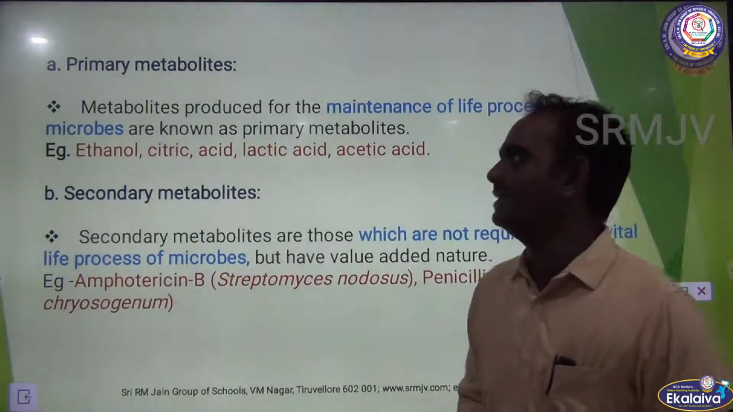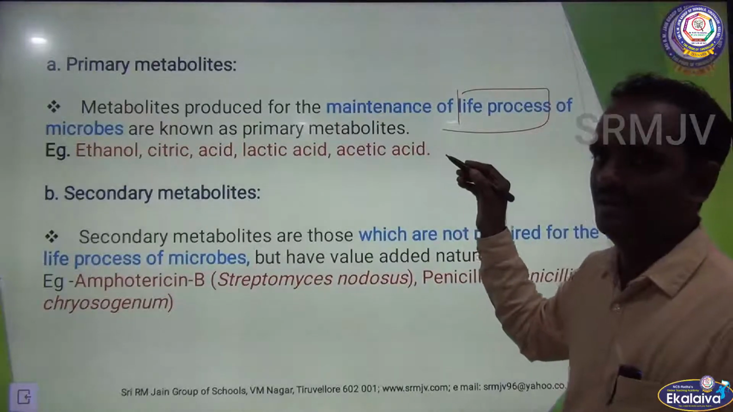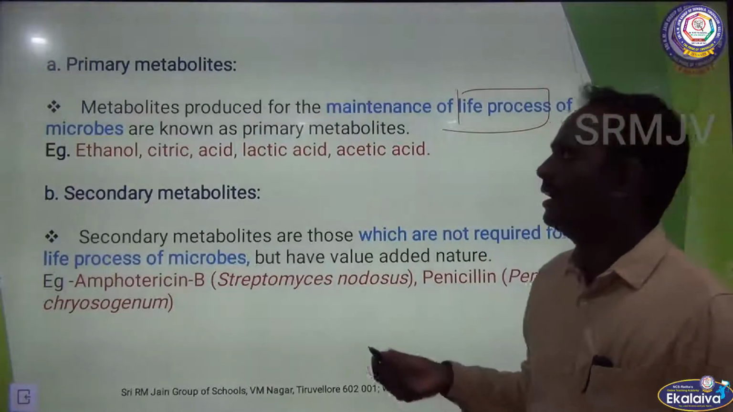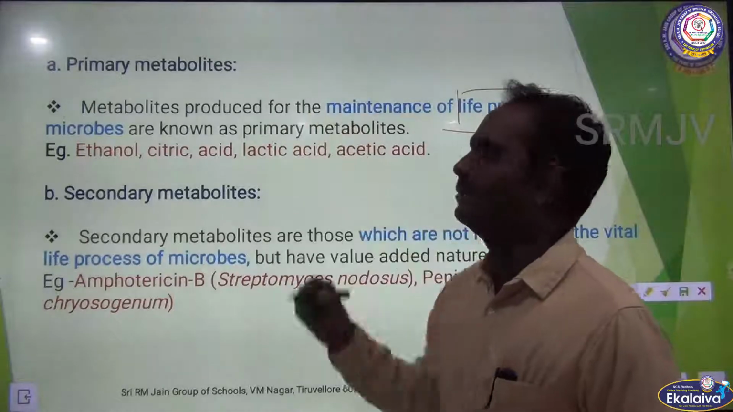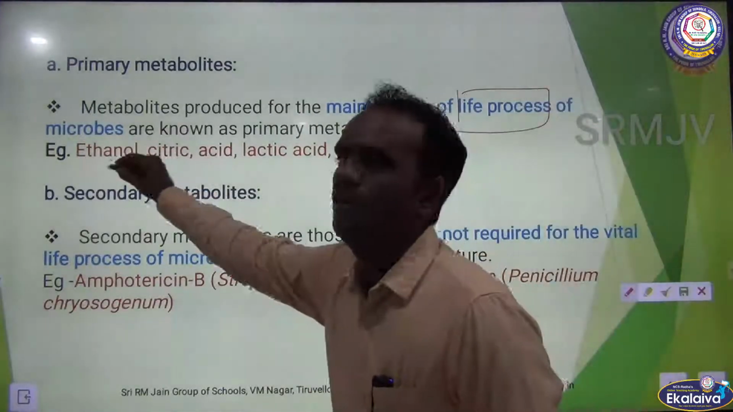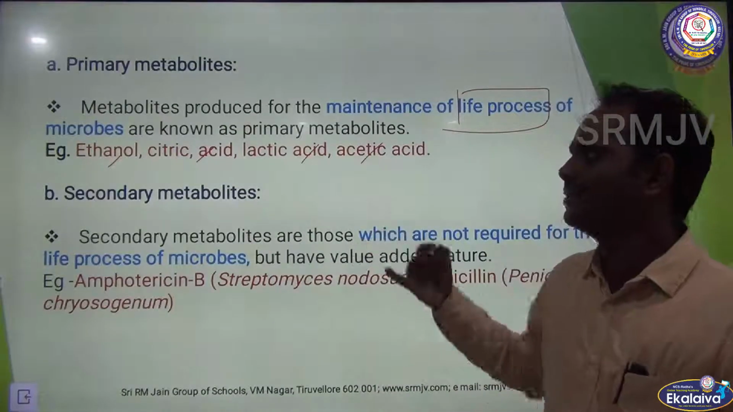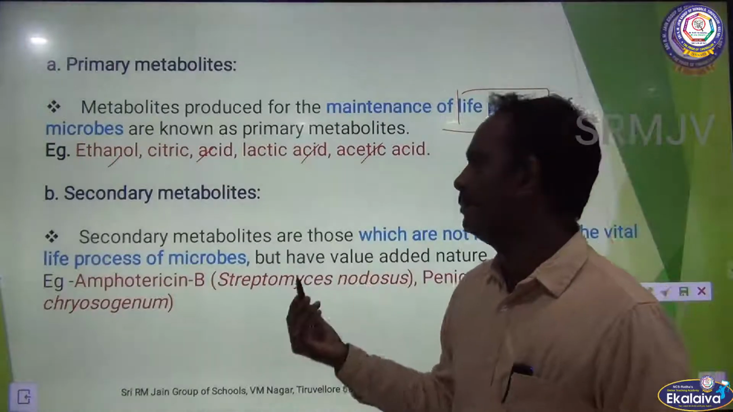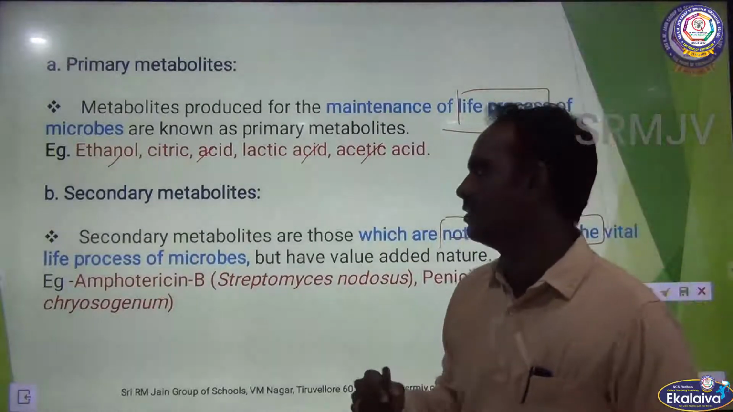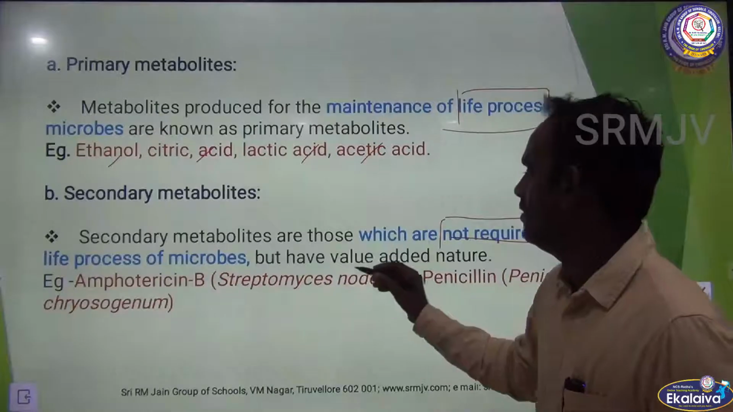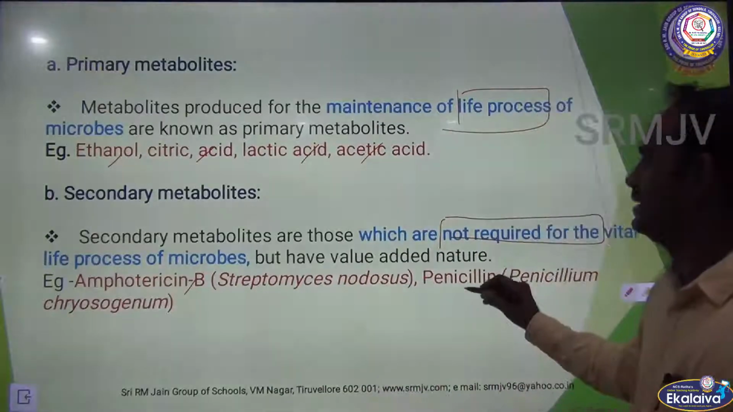So what are primary metabolites? Metabolites produced for the maintenance of life process. Any compound which is produced for the maintenance of life process comes under primary metabolites. Example: ethanol, citric acid, lactic acid, acetic acid, etc. The next one is secondary metabolites. Secondary metabolites are those which are not required for the vital life process of microbes, but have value added nature. Example: amphotericin B and penicillin, etc.